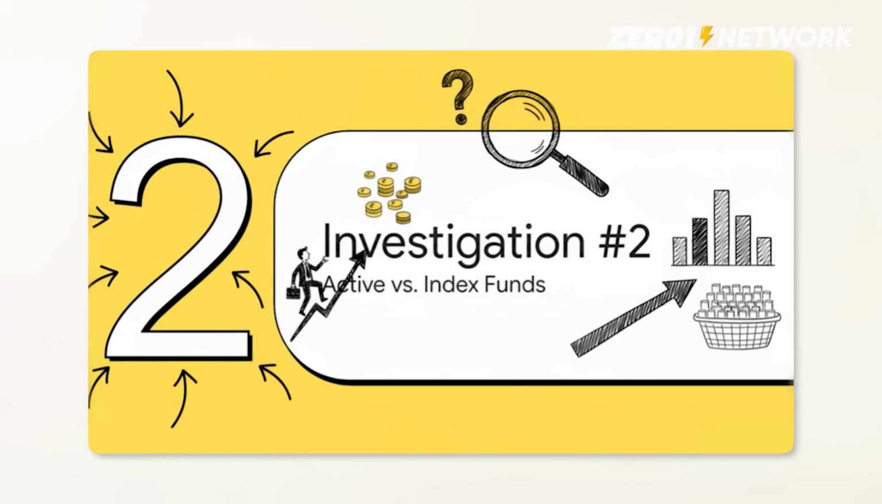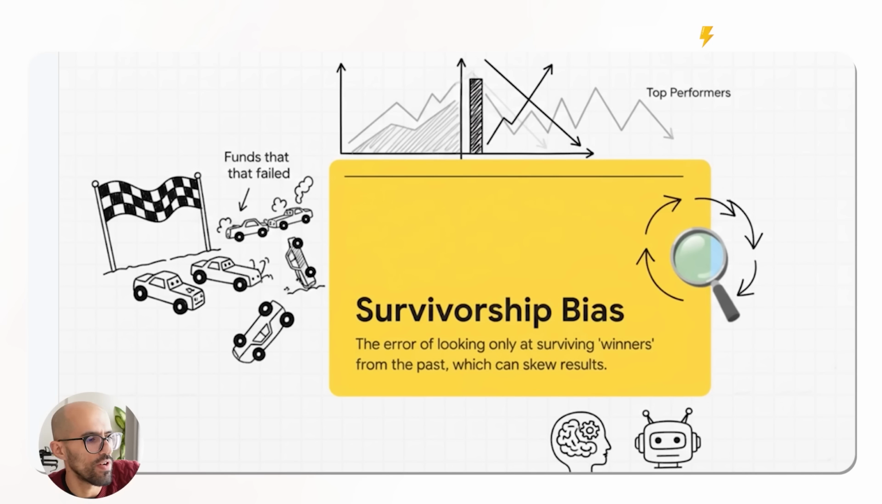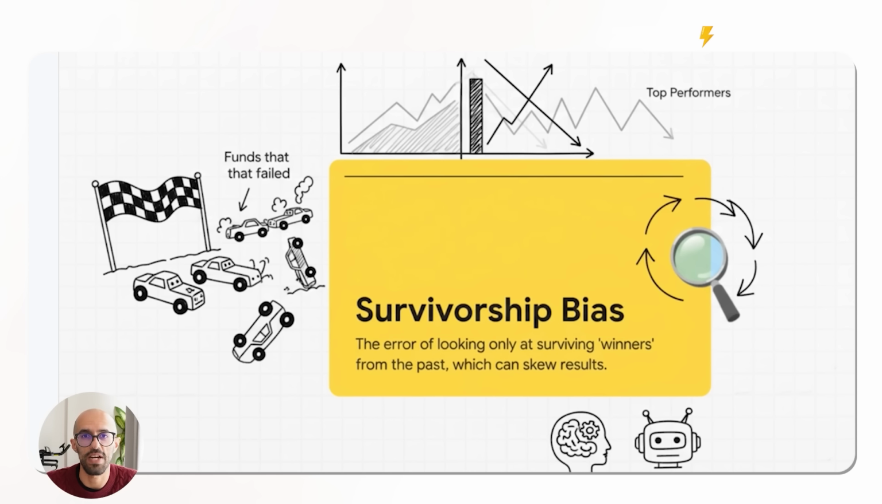All right, second question: active versus index funds. Let's jump in. First, a very, very important thing to note here is survivorship bias. What does survivorship bias mean? It basically means that I'm only looking at funds which have survived, which have done well. And therefore, that's not the right approach. So I wanted to change my methodology and adjust it a little bit, and I'll show you how I've done that.